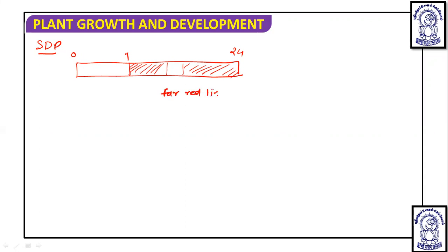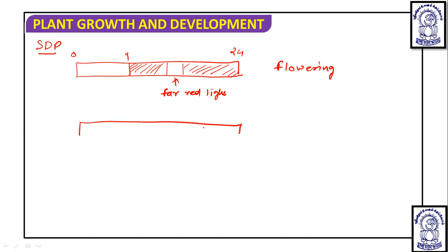If it is broken by the far red light, then flowering takes place. Why? Because far red light will promote PR formation, and if PR accumulates, the PR upon PFR ratio is going to be greater than 1.